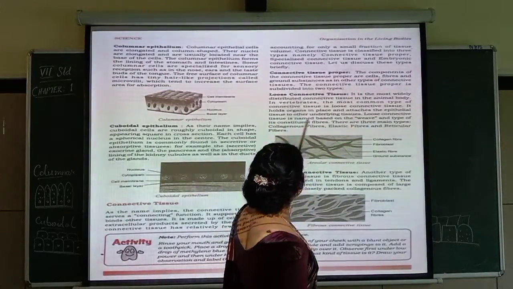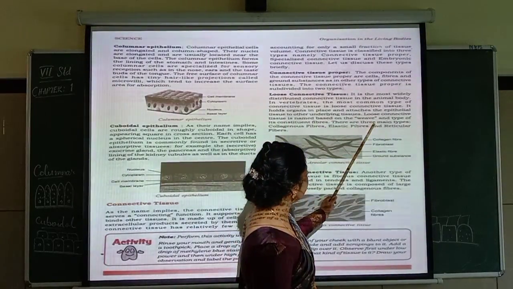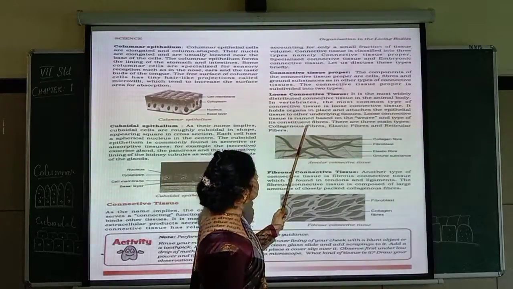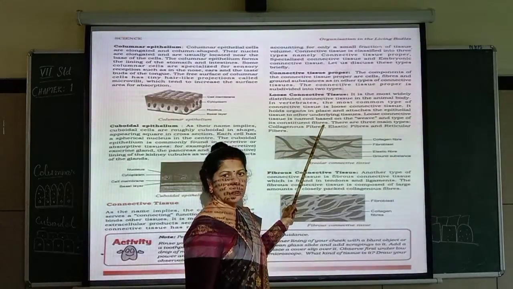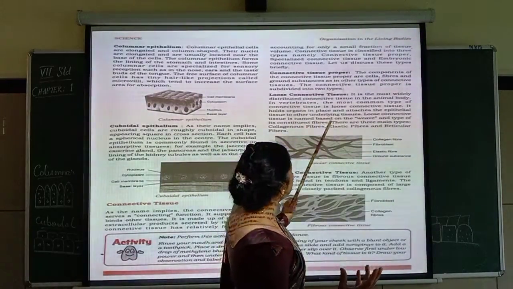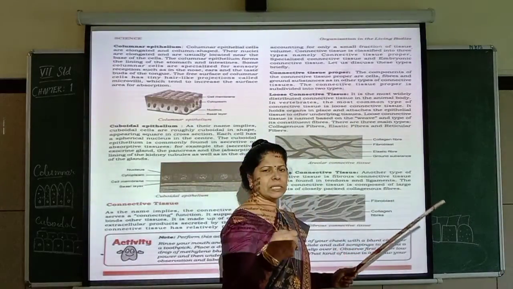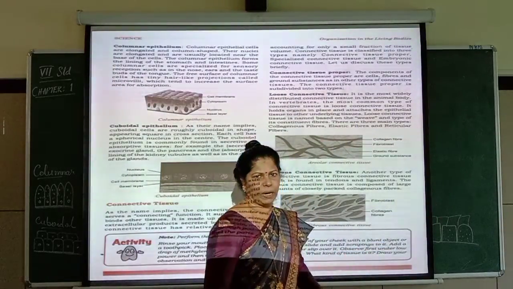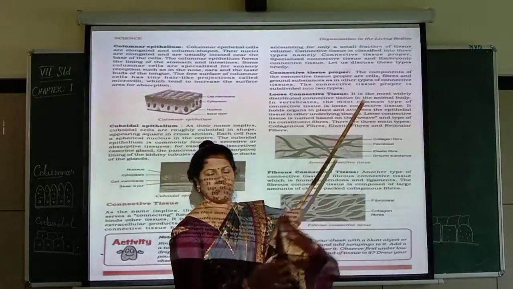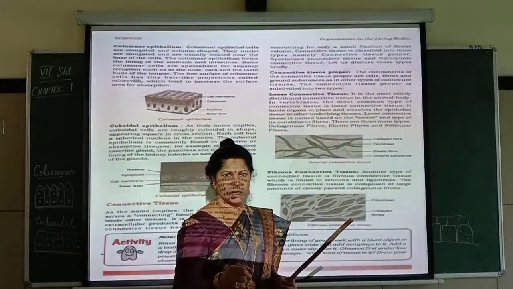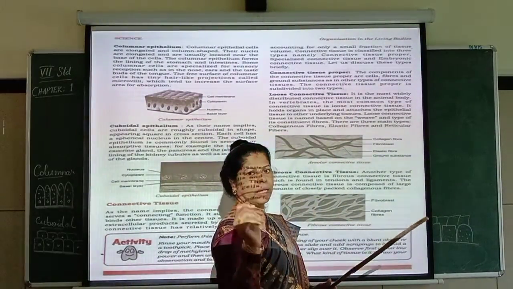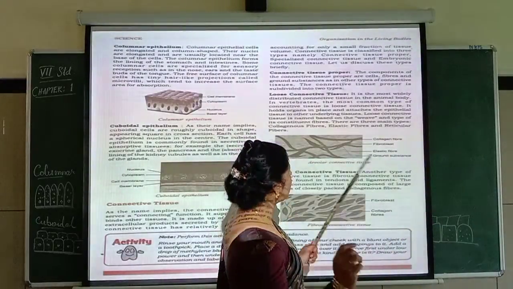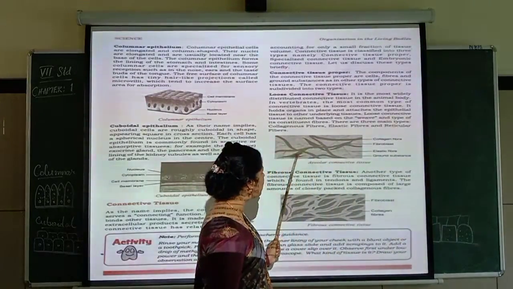Loose connective tissue is named based on the weave and type of its constituent fibers. So, how is this loose connective tissue formed? It is based on the weave. Weave means what? When cloth is prepared, what happens? They will be weaving. Understood? You would have seen Magga Neyudu, they say, right? Like that only here also you can see the fibers. How are they?